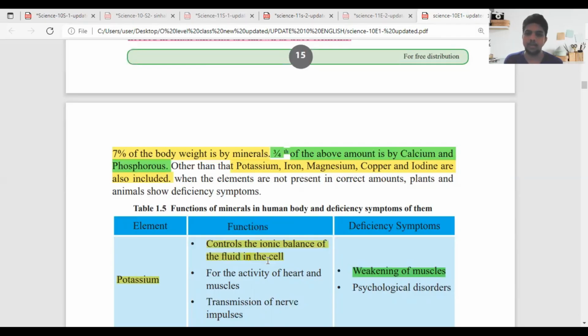Then 3 to 4 kilograms of that amount is calcium and phosphorus. It means more than half of the minerals are calcium and phosphorus. Other than that, there are potassium, iron, magnesium, copper and iodine. If we are not taking the required amount of these minerals, we have to undergo deficiency symptoms.